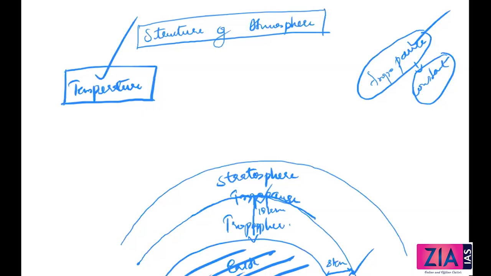Stratosphere is found above the tropopause and extends up to a height of, I think, 50 kilometers. Okay. This we said around 18 kilometers, and this is actually from the surface. This is the surface of the Earth. From here, 50 kilometers, we have stratosphere. Okay. And one of the important features of stratosphere is that it contains the ozone layer. Important feature, ozone layer.